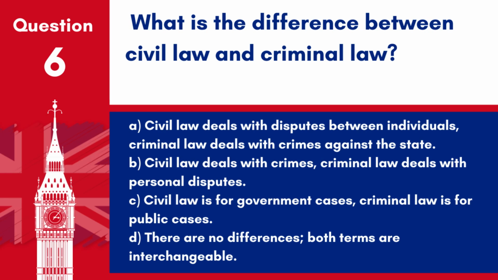Question 6. What is the difference between civil law and criminal law? A. Civil law deals with disputes between individuals. Criminal law deals with crimes against the state. B. Civil law deals with crimes. Criminal law deals with personal disputes. C. Civil law is for government cases. Criminal law is for public cases. D. There are no differences. Both terms are interchangeable.